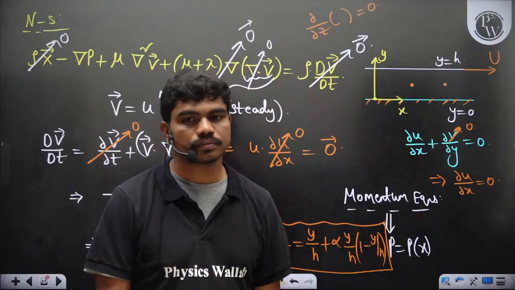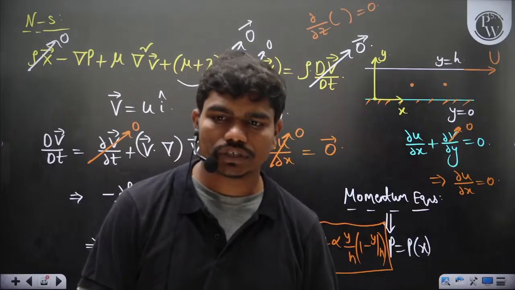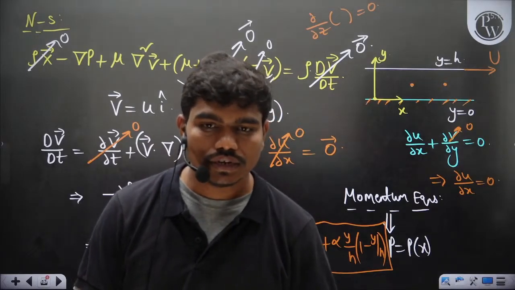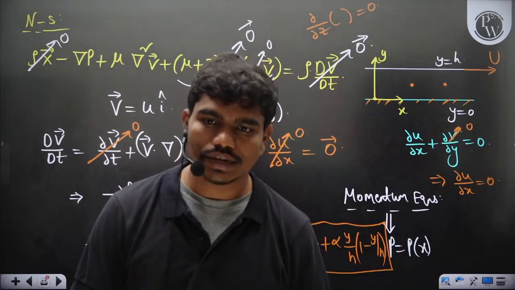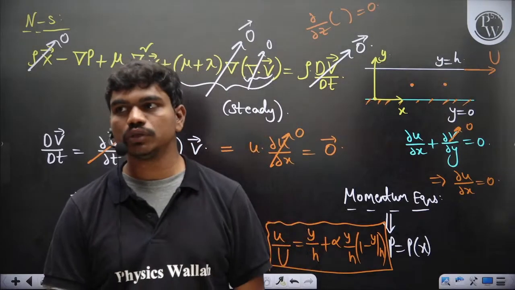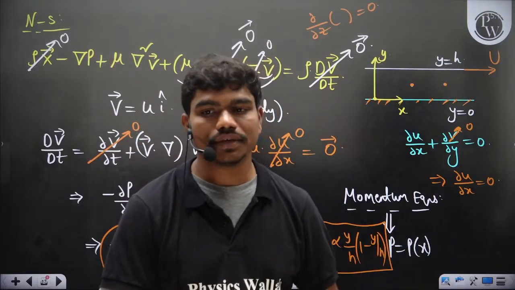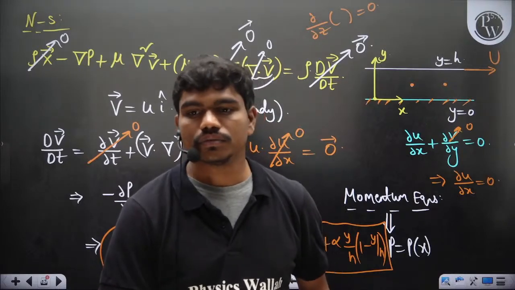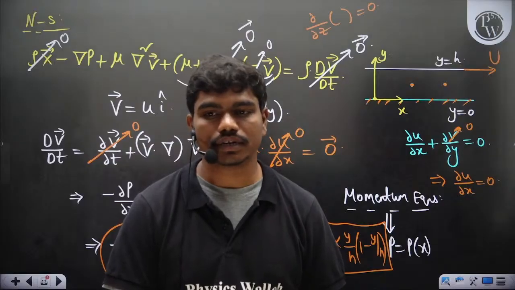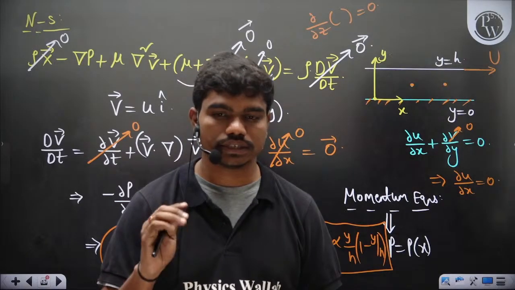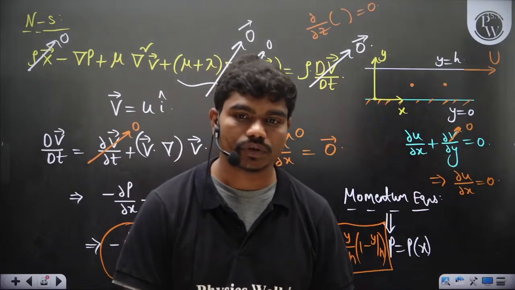A student asks: I learned the velocity equation as the sum of plane Couette flow and plane Poiseuille flow, and then find the average velocity and use Q equal to AV. Is that the correct approach? Because you mean to say that both are fixed, so you take the average, but the physics changes actually there. Okay, the equations look very similar, but in that case the viscous terms will greatly affect, because there is a plate on both sides.